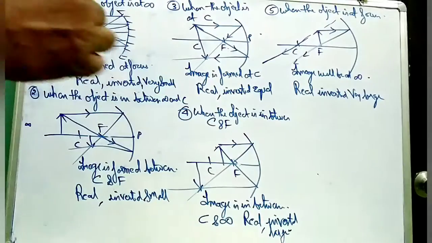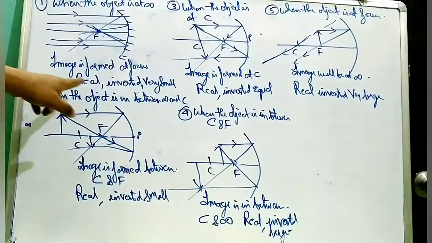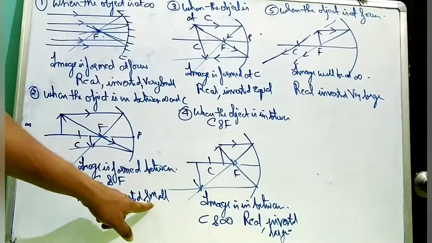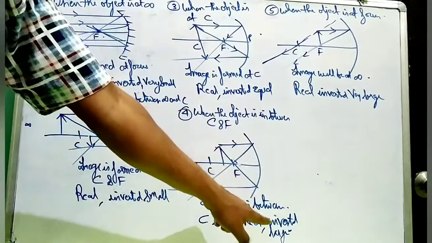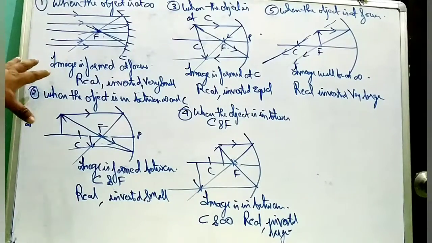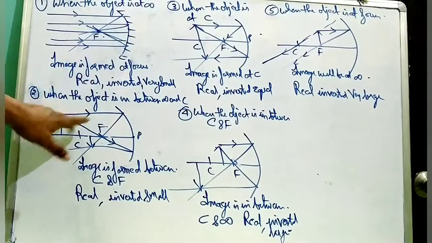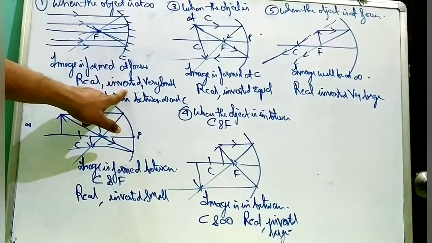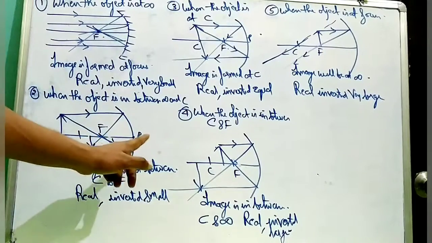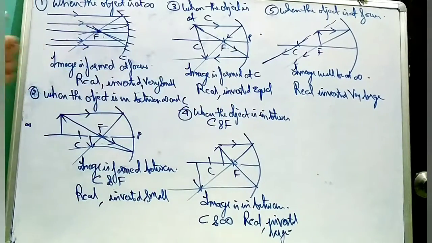If you notice, the image started from very small to small, equal, large to very large. In all the cases, the real image has been formed, and all the real images are inverted in nature. One more thing you must have noticed. When the object was at infinity and then approaches near the pole, the image is going far away from the pole.